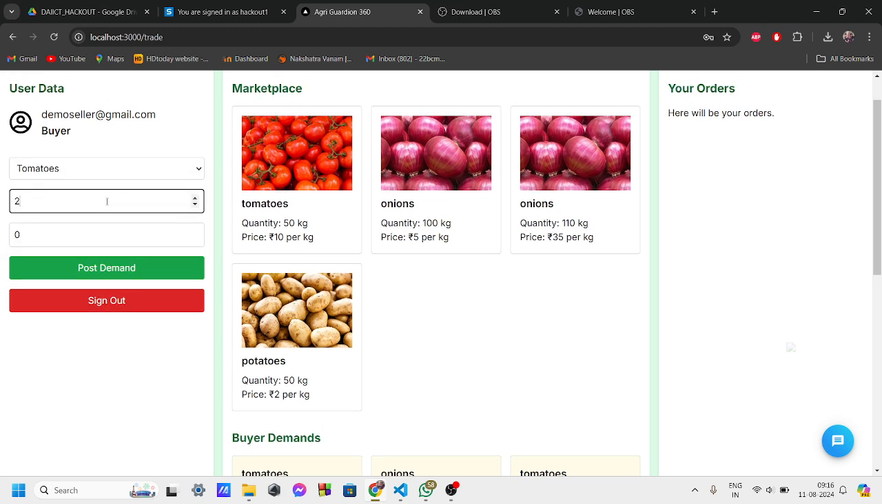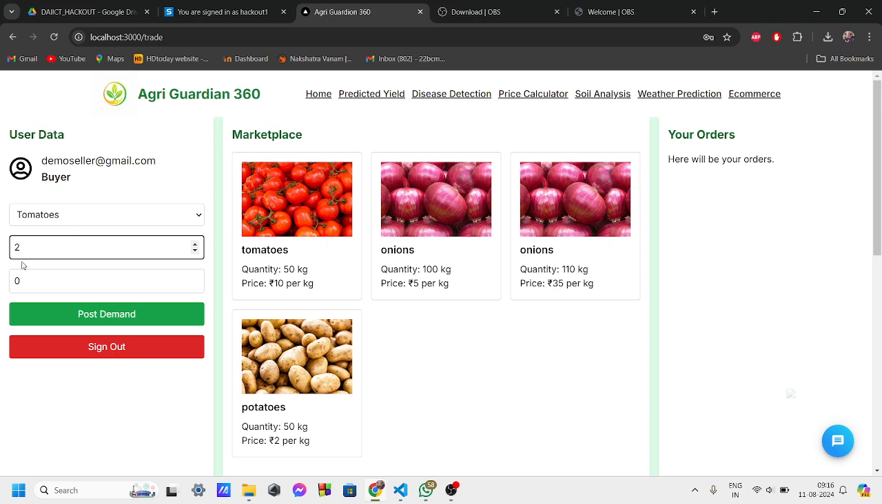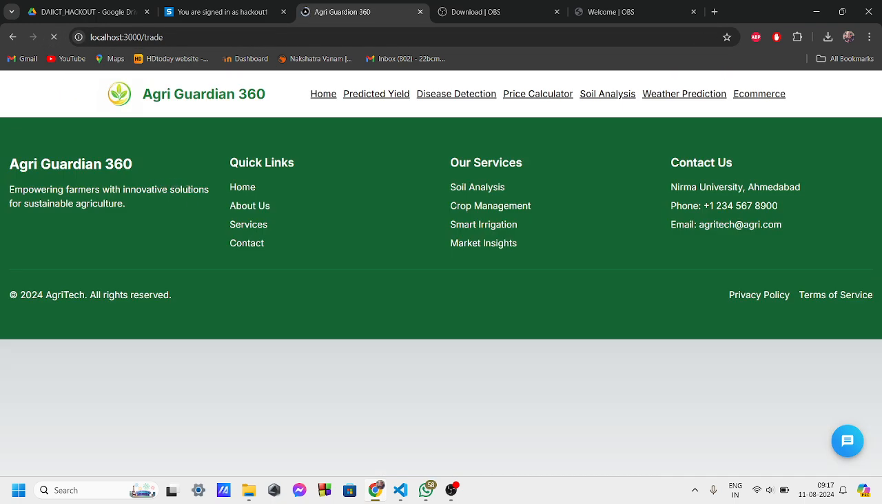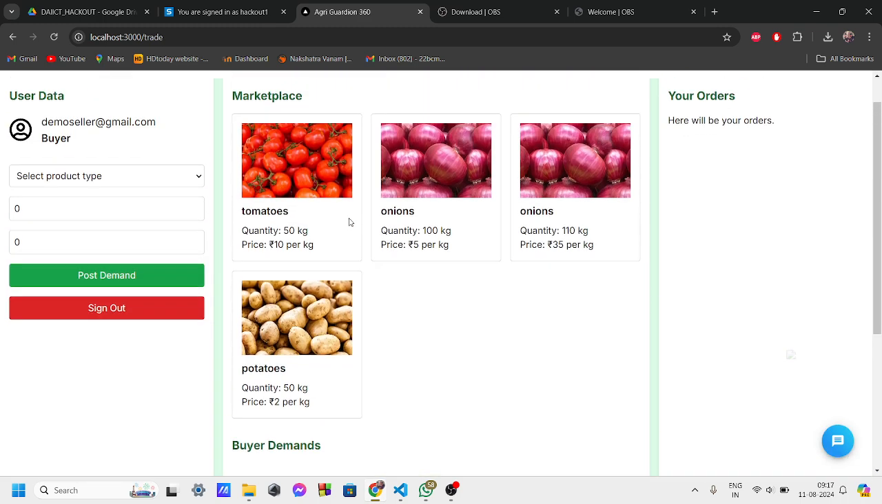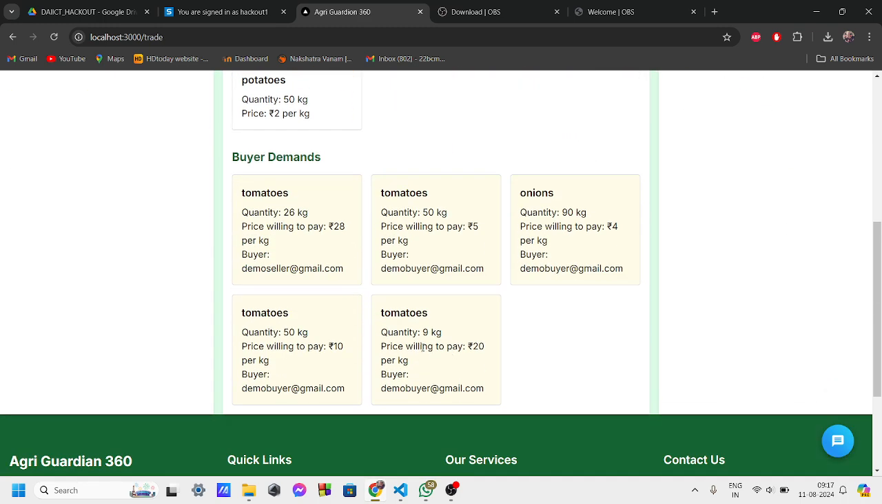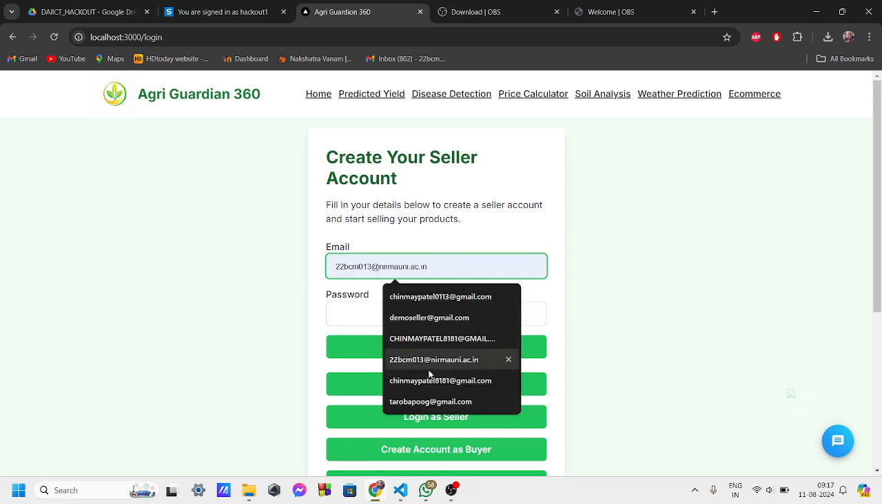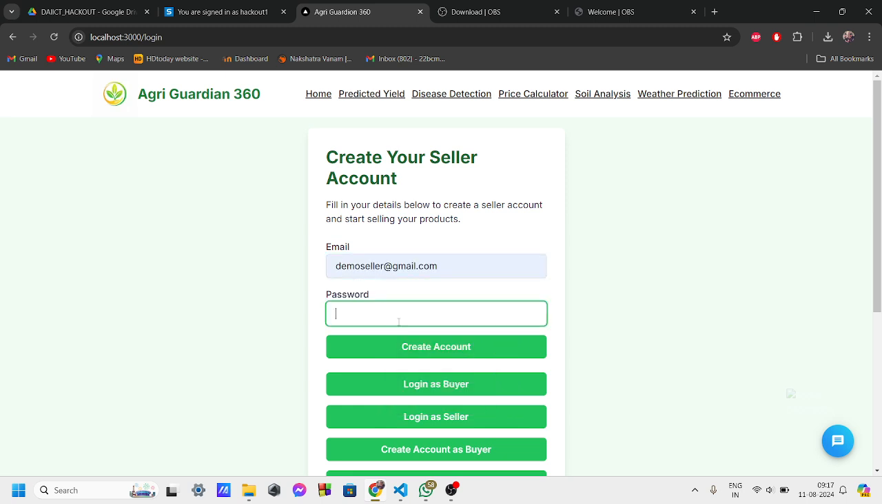Okay, so now we have this quantity and then we have the price that we will be selecting. So for example, a buyer wants to get tomatoes, 26 kgs at 29 rupees per kg. It will post a demand. The demand is now posted successfully. What it will now do is match it with the available options, like the sellers. You can see over here we have put our data and price, so this demand will be visible to the seller. Whatever the seller has to offer will similarly be shown there.